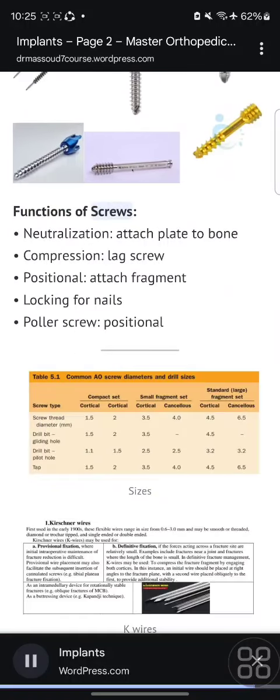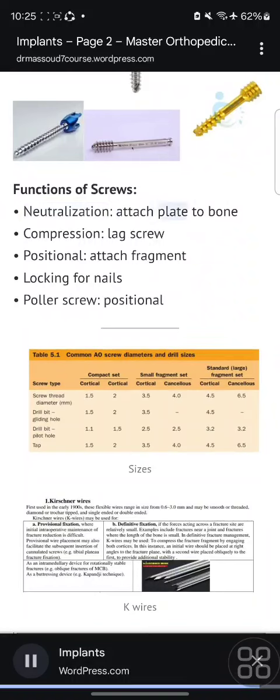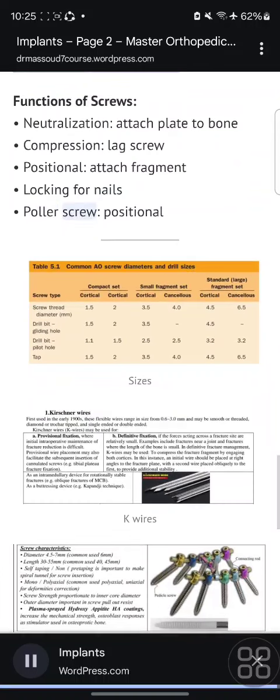Functions of screws. Neutralization: attach plate to bone. Compression: lag screw. Positional: attach fragment. Locking for nails. Puller screw. Positional.